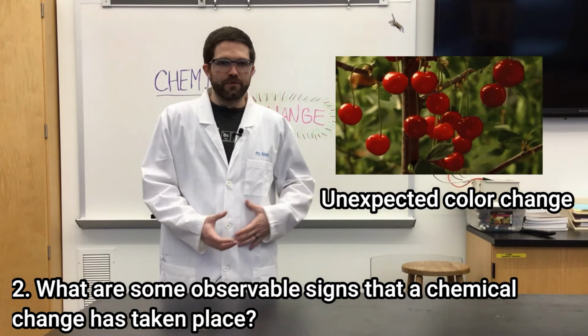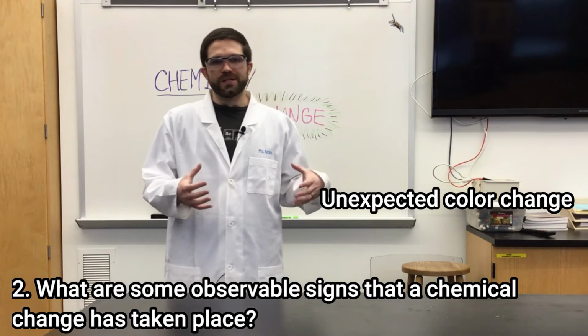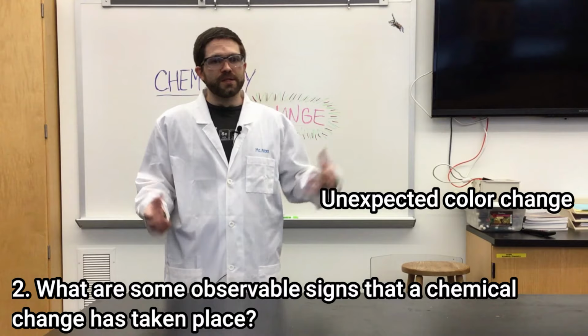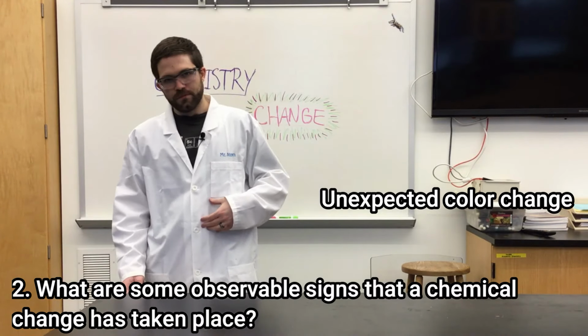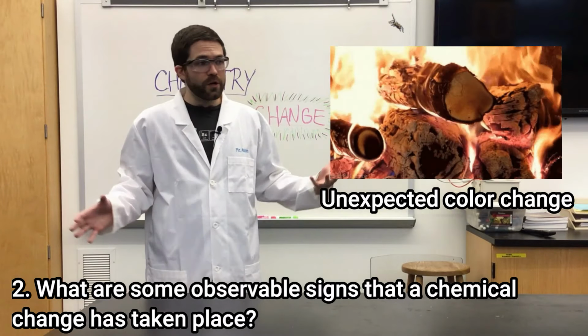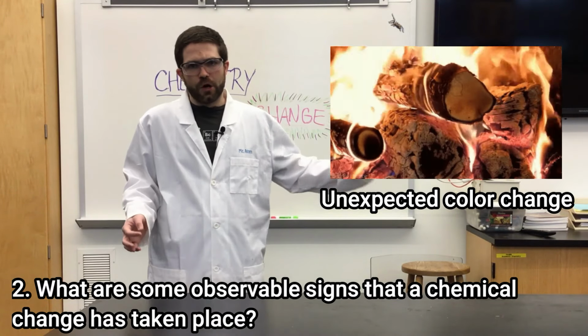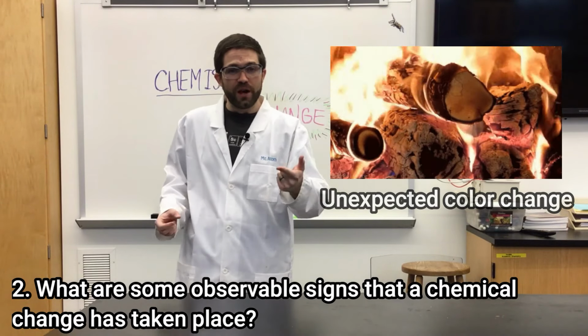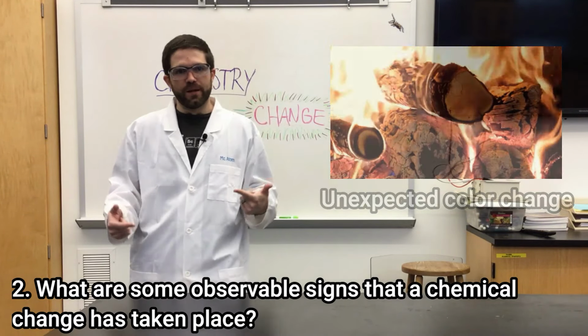Sure, you might expect it from your previous experience, but normally something red doesn't just change into something brown and then into something black. That's an unexpected color change. Let's think about the wood, right? Wood changed from that brown wooden color to black charcoal and then white ash. That's evidence that there's something new there, a new chemical that has a different color.